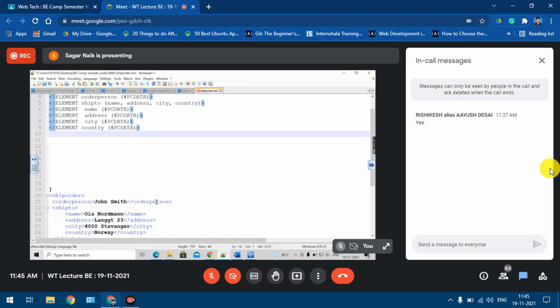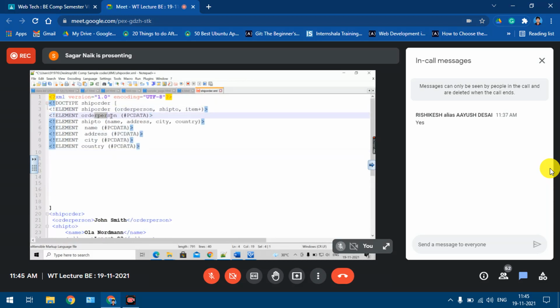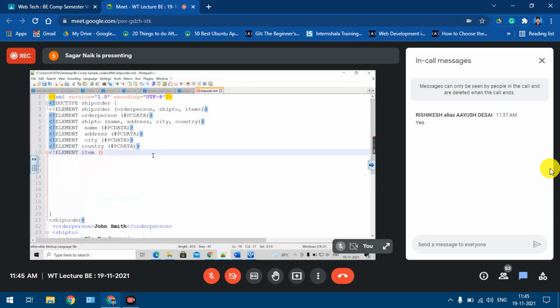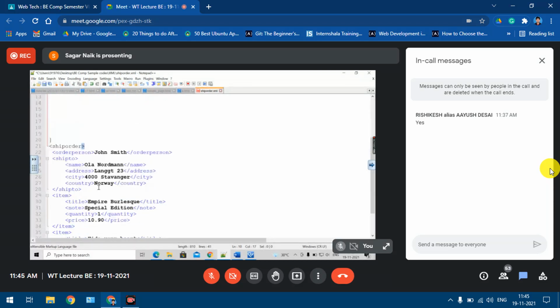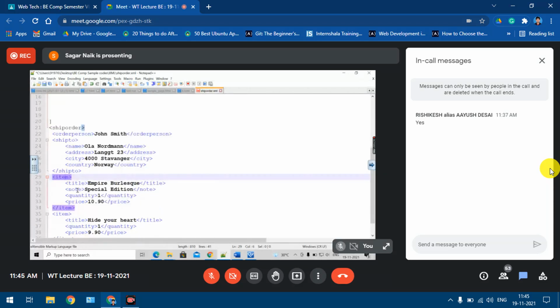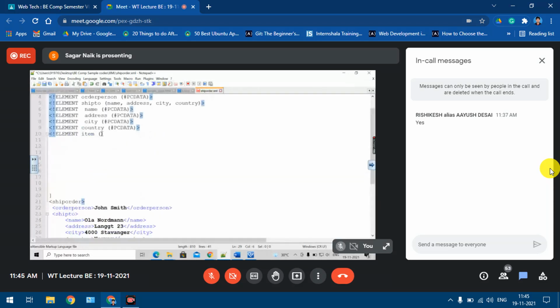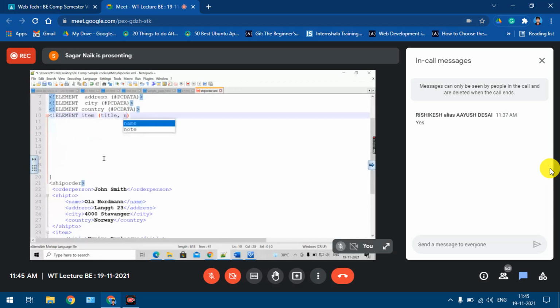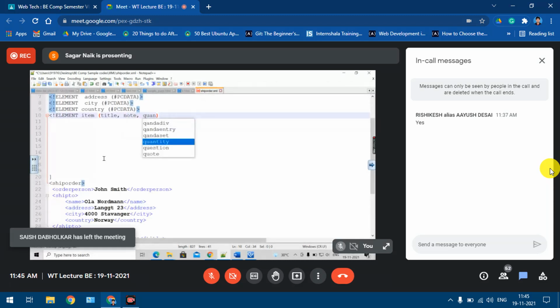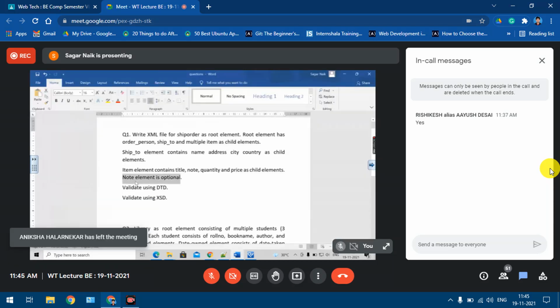Fine. Okay, now which element am I done with? Order, person is defined. Ship to element also I have defined now, the entire ship to element. Okay, so now I should go for the item element, right? Element item. Okay, what does the item element consist of? If you look at the item element, it consists of these 4 things: title, note, quantity and price.